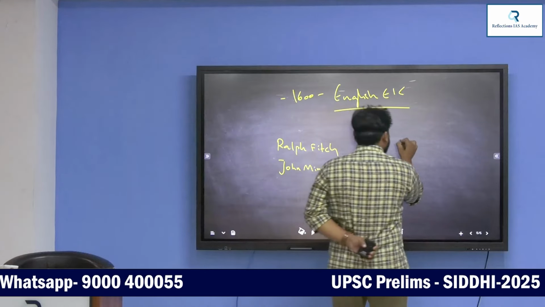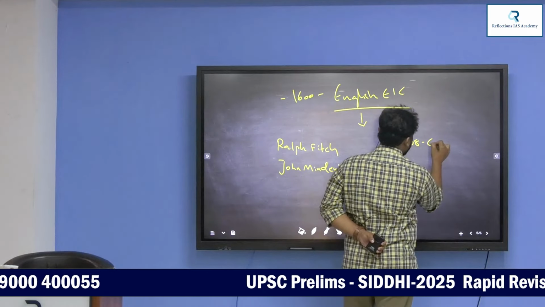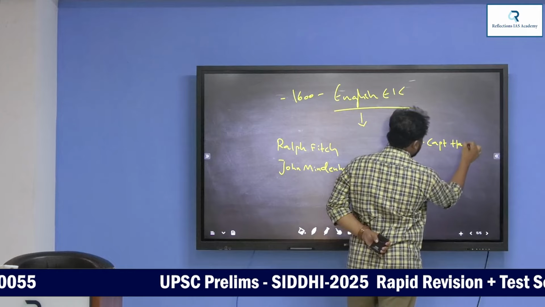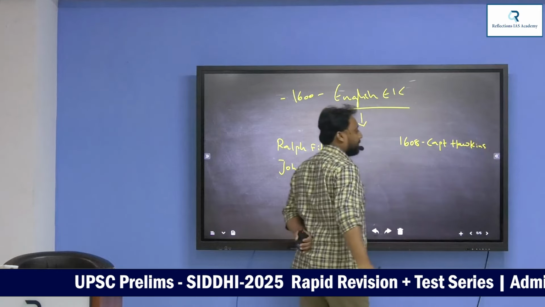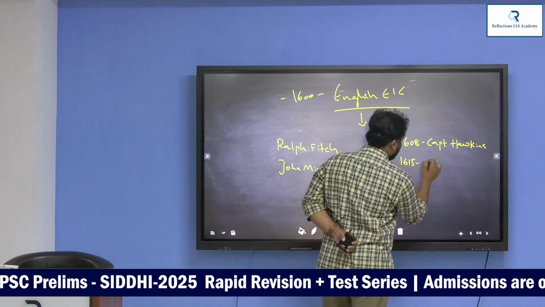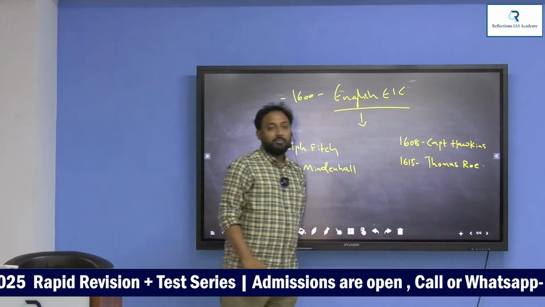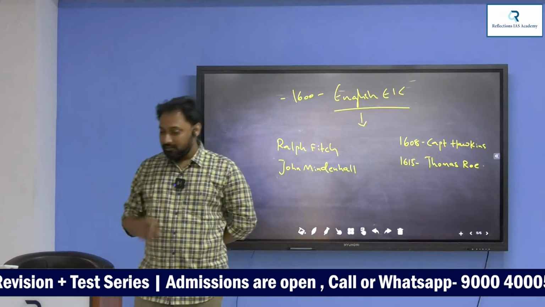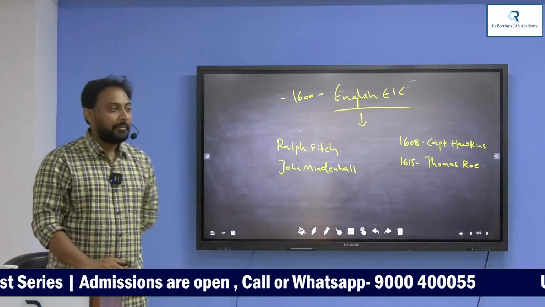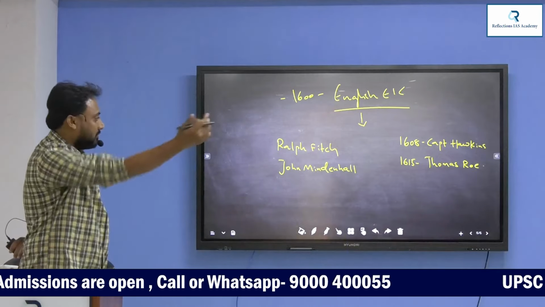Then next, in 1608, very important, Captain Hawkins. In 1615, Thomas Roe. Thomas Roe came after the company came to India. Captain Hawkins and Thomas Roe.